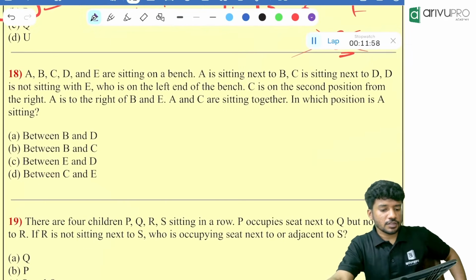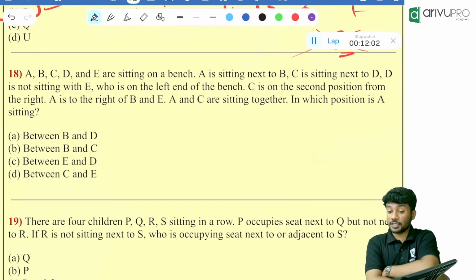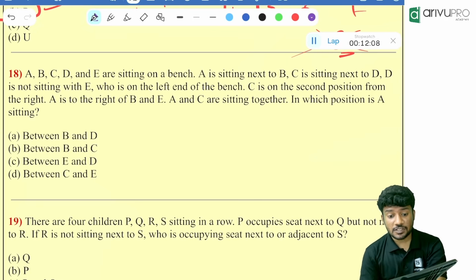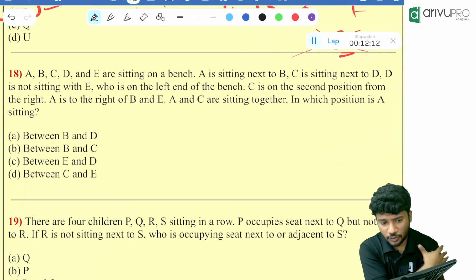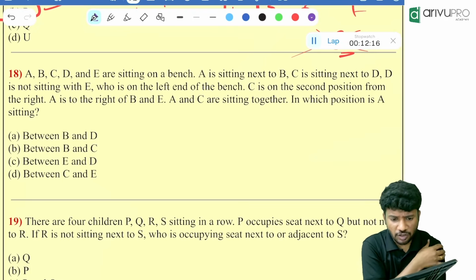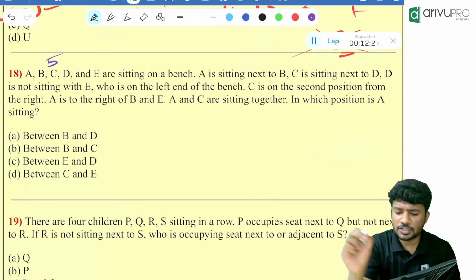Try to solve it. We solved already the same type of question or a similar question. Try to get me the answer for this. Very direct, very easy. A, B, C, D and E are sitting on a bench. How many people are there on the bench now? 5 people are sitting on a bench. Okay, keep the numbers noted. 5 are there in total.